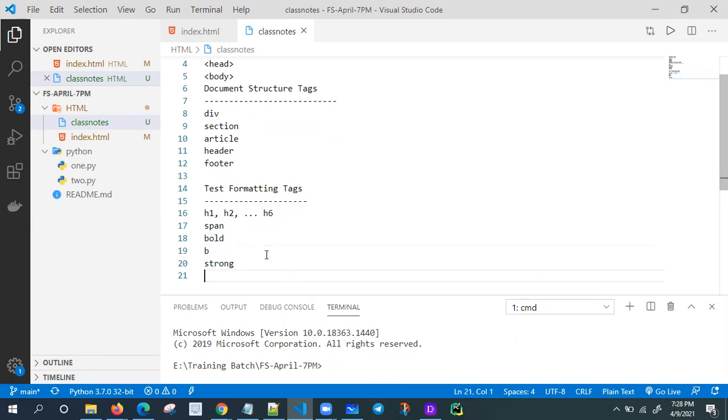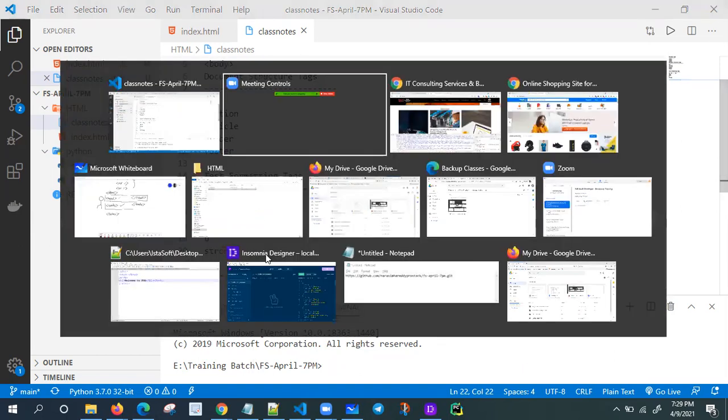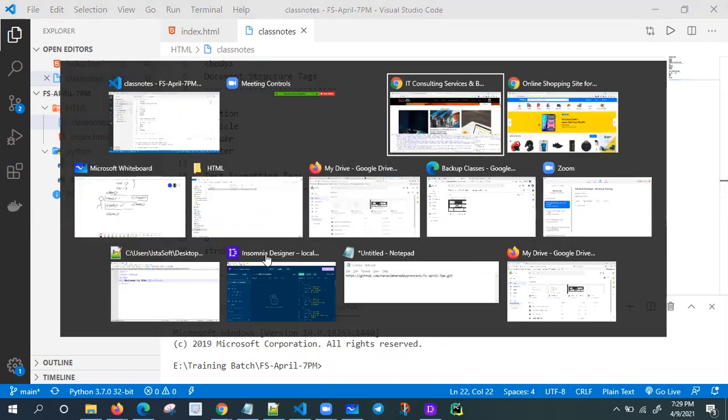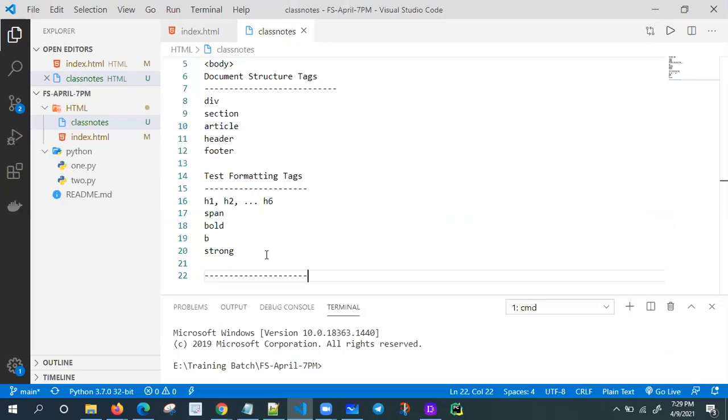My objective is to collect at least 40 tags. Then I'm going to the form tags and table tags, and I'm going to close immediately. I'll show you some videos, then I'll go with the CSS part. One by one, I will give you the roadmap so you'll get one idea. HTML and CSS are very simple. I'm not going to spend much time on HTML and CSS. In the ongoing process, we are going to design websites and applications, and you will get good clarity. Don't worry at all.